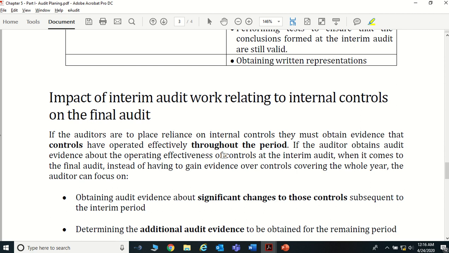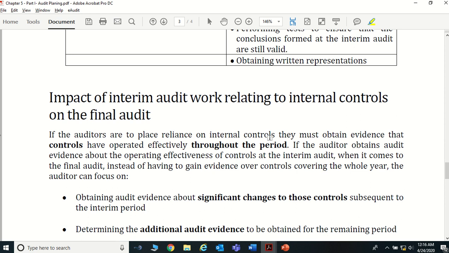Now what it says here: if the auditor is to place reliance on the internal controls, that means if the auditor is going to do a particular audit depending on the internal control, doing interim audit is the most important thing, because they can gather a lot of audit evidence while they are doing the interim audits, right?